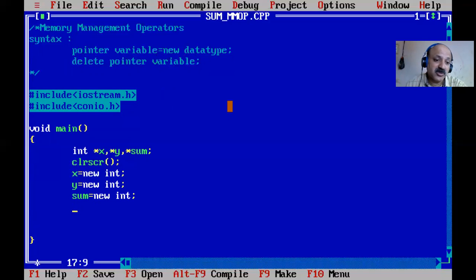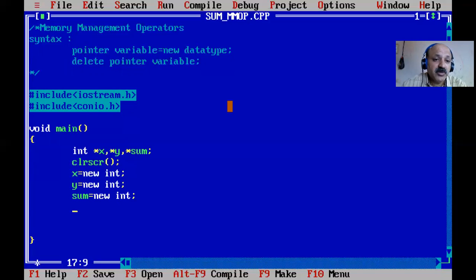So that is compulsory. If we allocate memory with the new operator, you must deallocate it using the delete operator. Otherwise, that memory stays reserved and blocked, and the compiler does not give it to any other variable. Okay, like in C language we use the malloc function, and calloc and realloc, we use the free function. Then that memory is released.